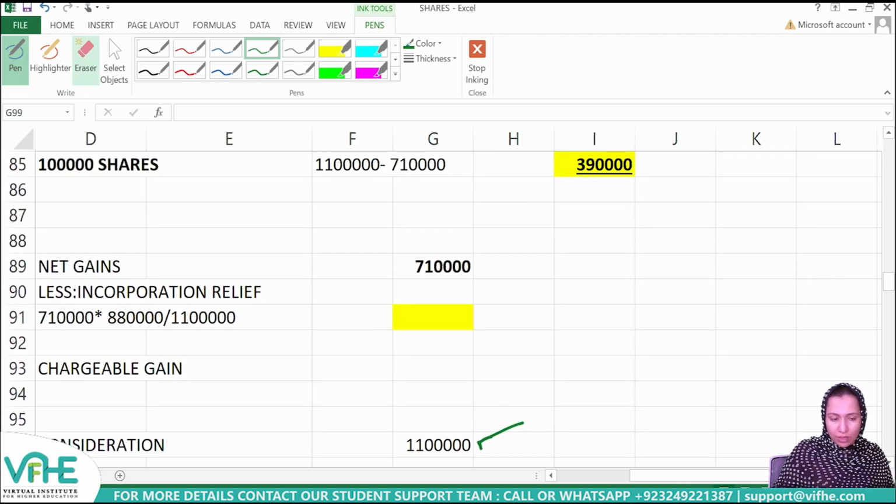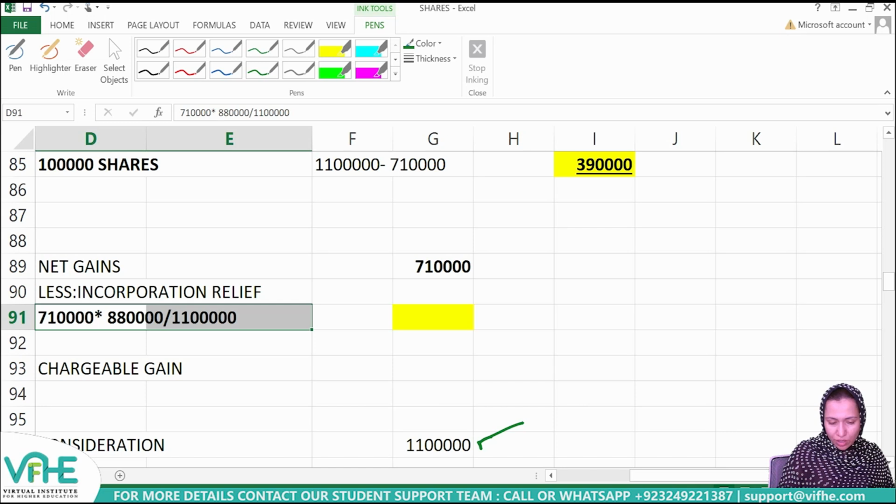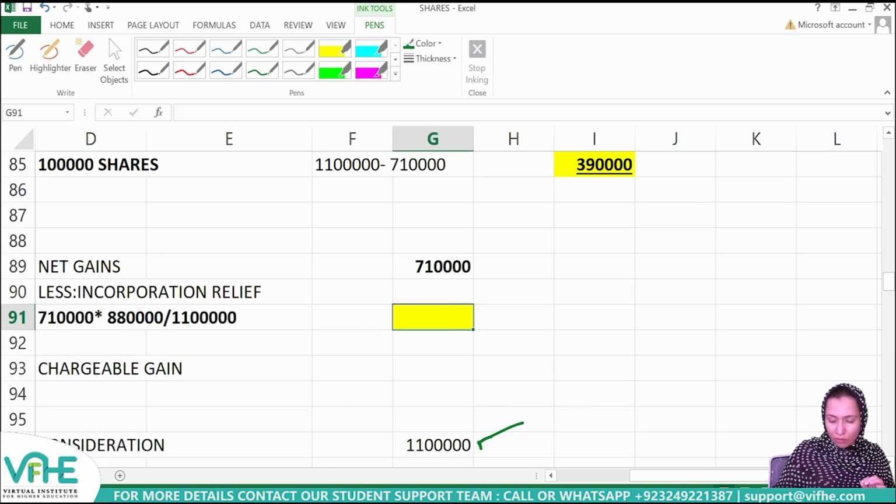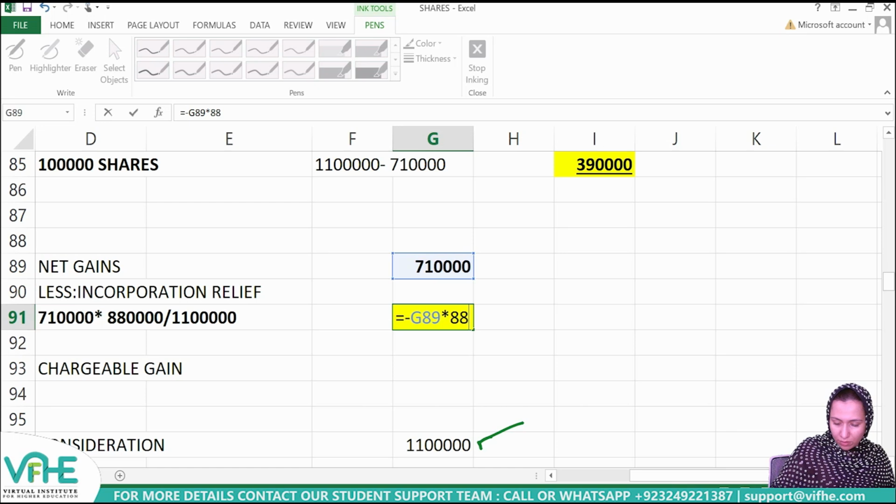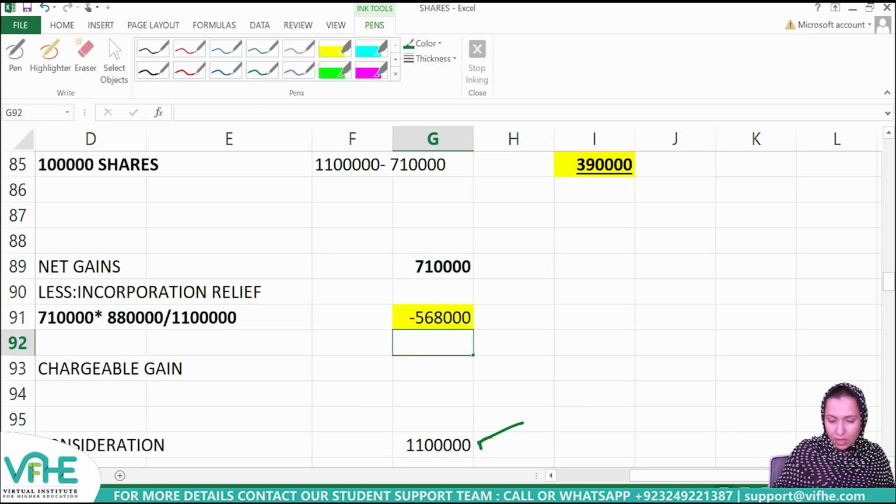So as the gain figure is £710,000 into consideration received in the form of shares, which is £880,000, divided over the consideration received in totality from a newly formed company, the incorporation relief figure is £568,000.